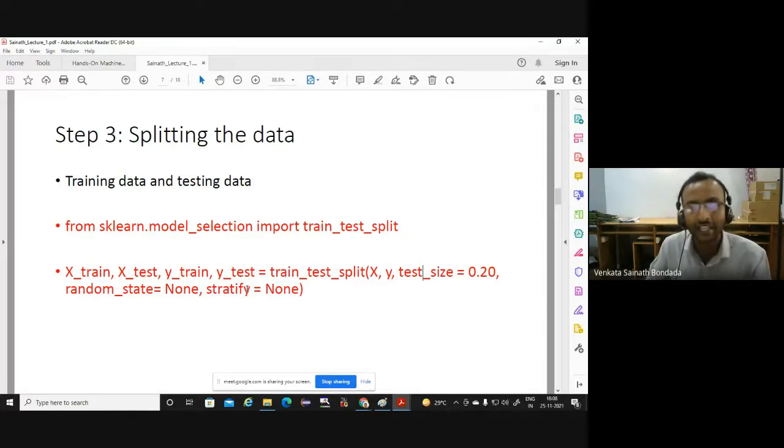I have to ensure that there will be some people with COVID positive. Then only my model predictions will be meaningful. So in such scenarios, to maintain the proportion, the stratify argument can be used. Stratify equal to true can be used. Like this, there will be so many arguments, and right now let's not go through all of them. So let's simply use the small one. You can take none, or you can skip it.